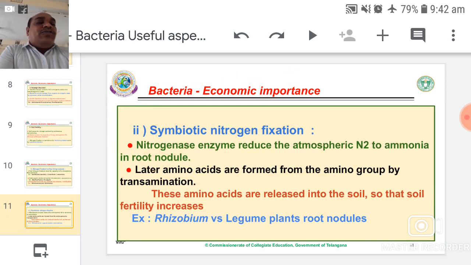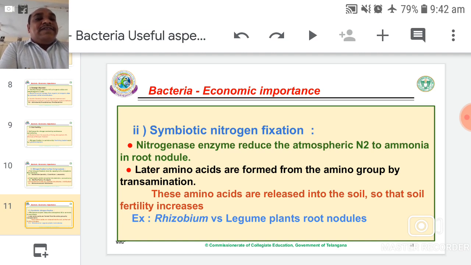Because in our state, most of the soils are related to semi-arid tropics, so semi-dry lands. These are suitable for semi-arid crops like groundnut, red gram, green gram, black gram, and some other pulses.